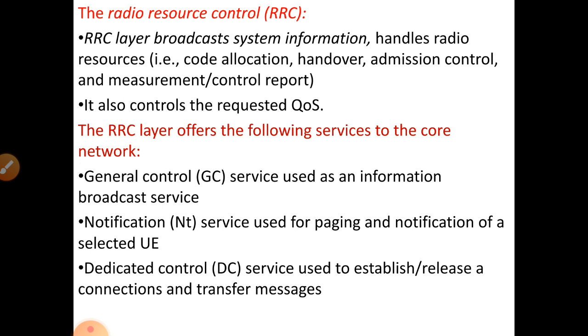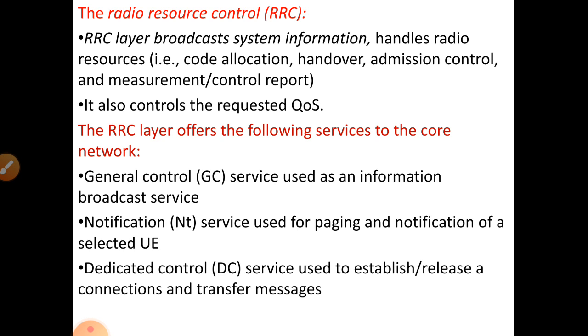And next we are going to the term RRC, that is radio resource control. It will broadcast the system information. It will handle radio resources like code allocation, handover, either soft handover or hard handover, admission control, and measurement or control reports. They also control the requested quality of service. If any user equipment is sending a quality of service request, it will be controlled with the help of radio resource control, RRC.